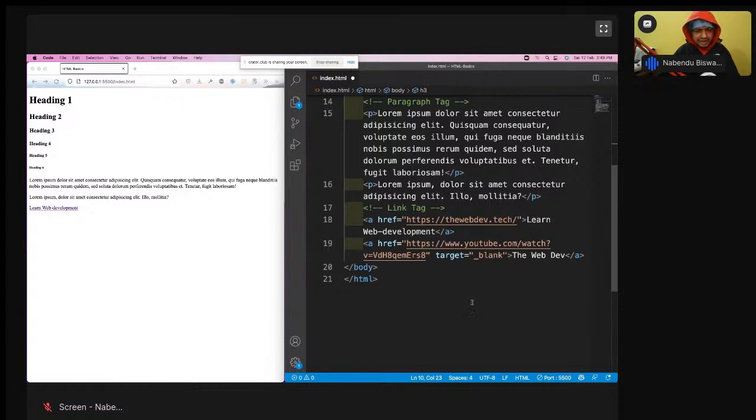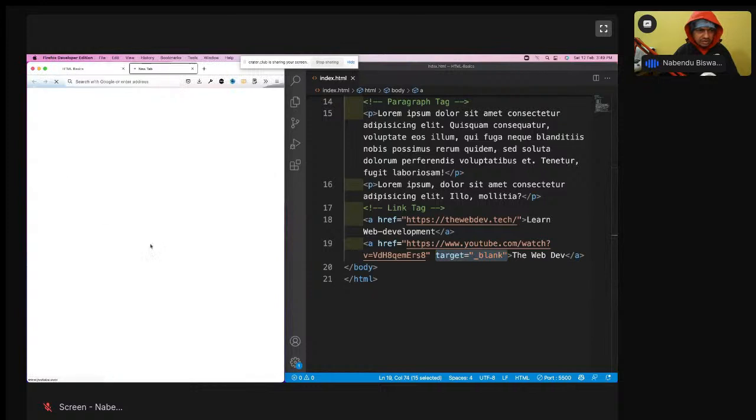Target equal to underscore blank I have given. Target equal to underscore blank, and I'll save it. See, a new thing has been created, a web dev, and this is a new YouTube link which I have not gone through yet. That's why it is showing as blue. Now there is a property known as target equal to blank I have given, so I will now click over it.